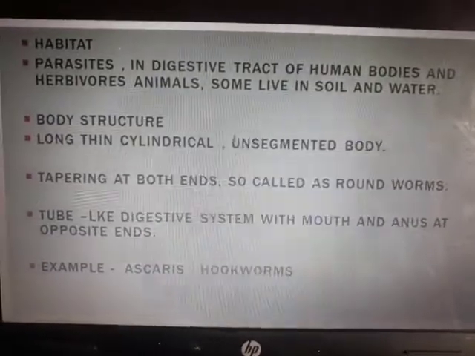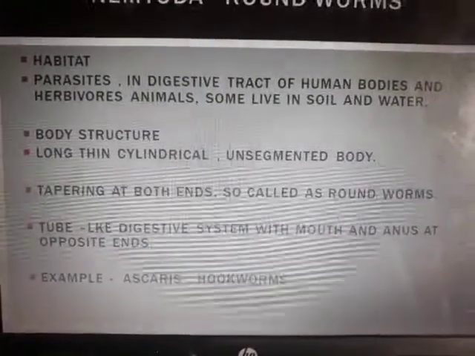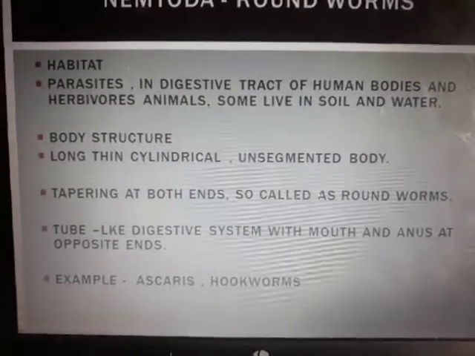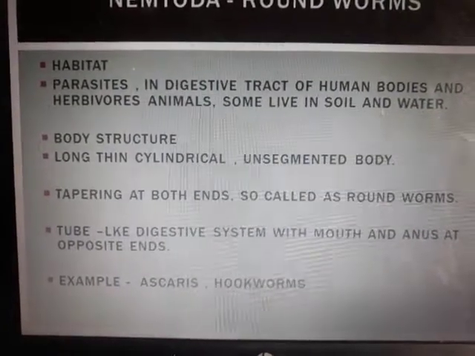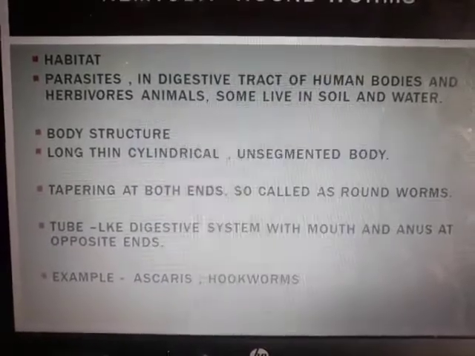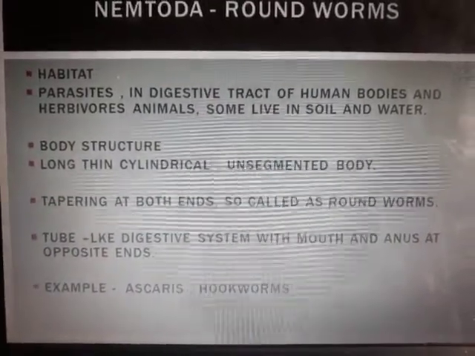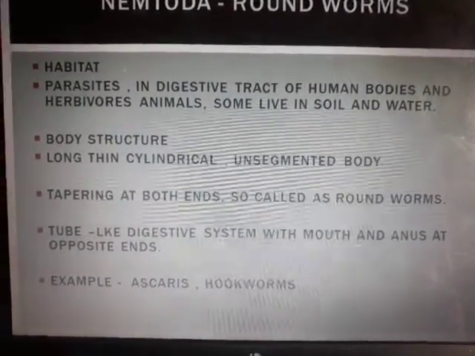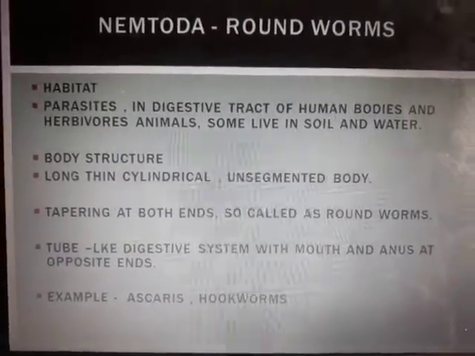This is not mentioned in your textbook, but in the previous curriculum they had mentioned that if you are not careful with washing your hands, mostly children get this worm inside the digestive tract, when they play in the outside soil or the playground and directly start eating. There are chances, because ascaris is found in the soil. So please wash your hands before eating.